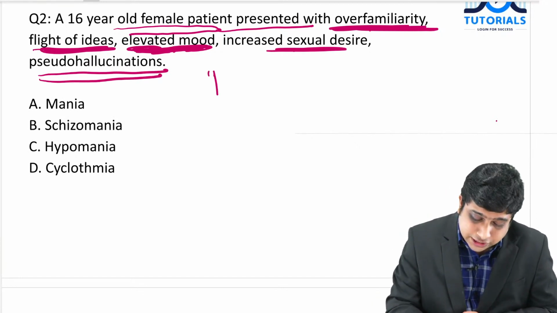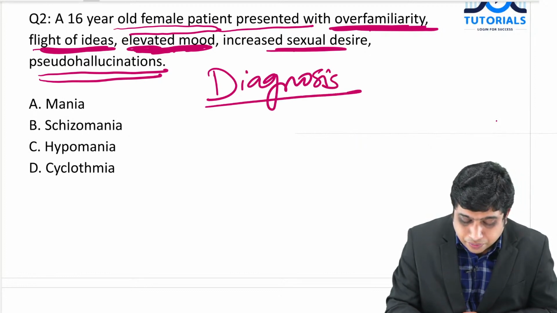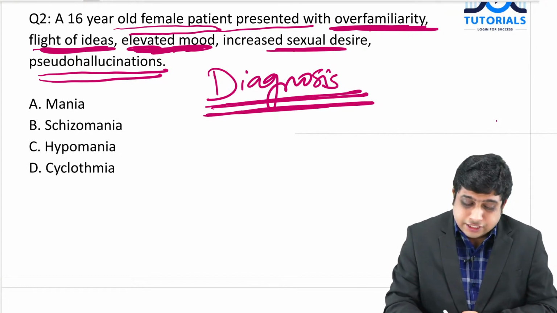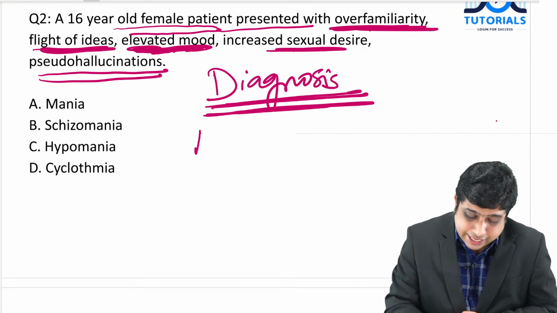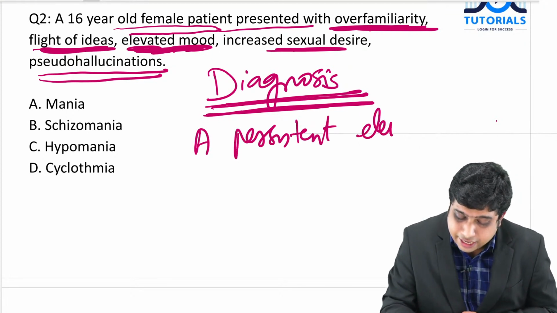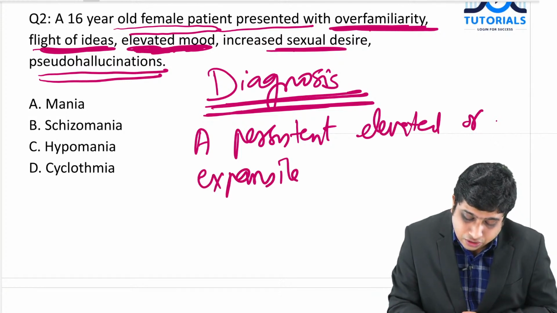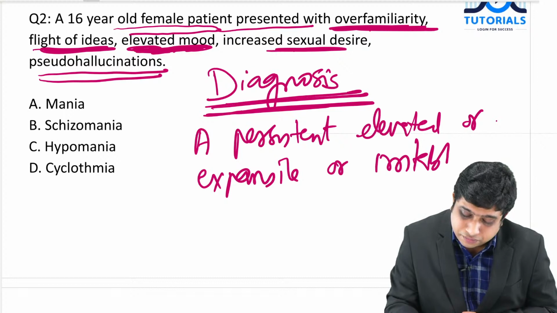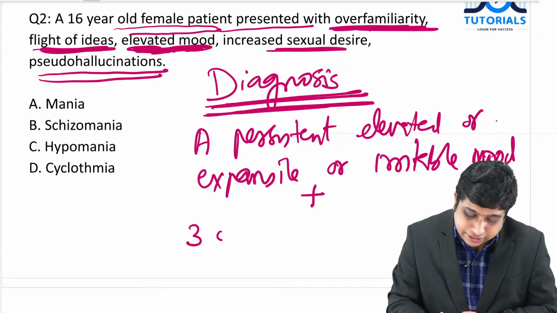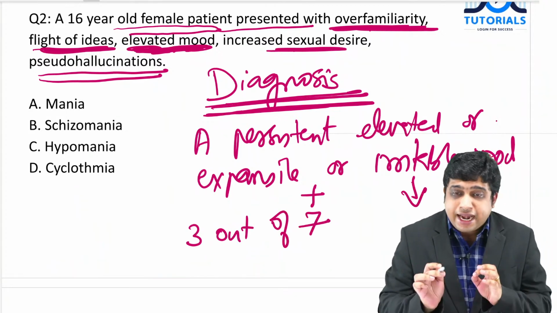For diagnosis, there is typically a persistent elevated, expansive, or irritable mood, plus 3 out of 7 symptoms, or 4 out of 7 if it is only an irritable mood.